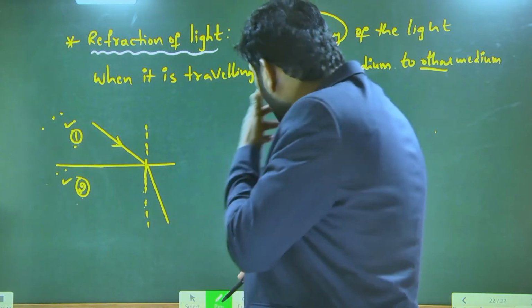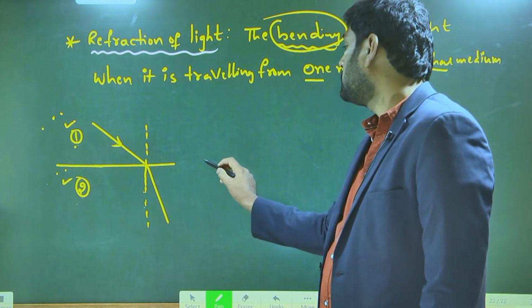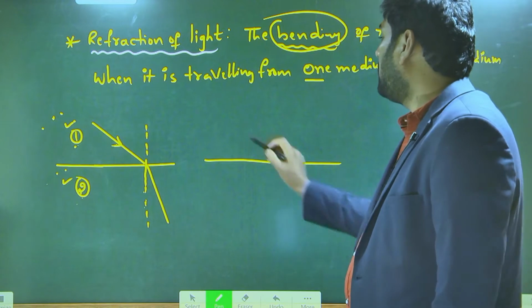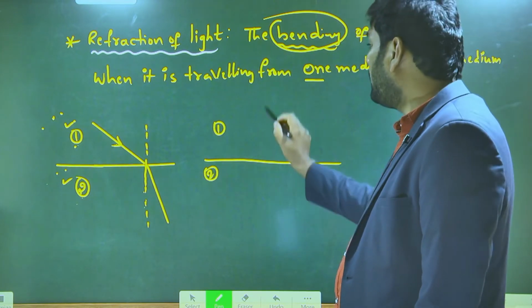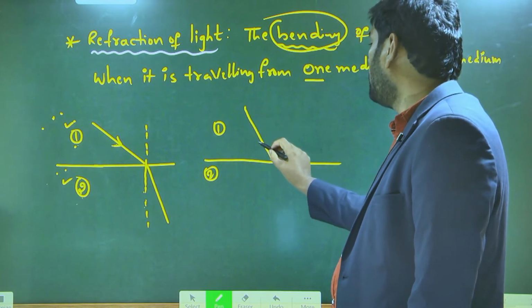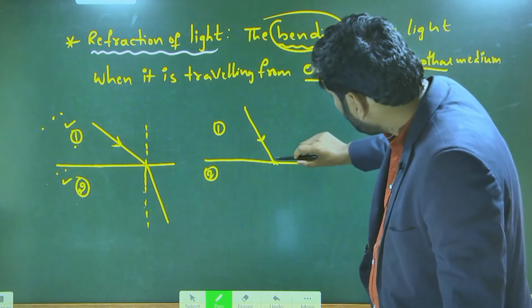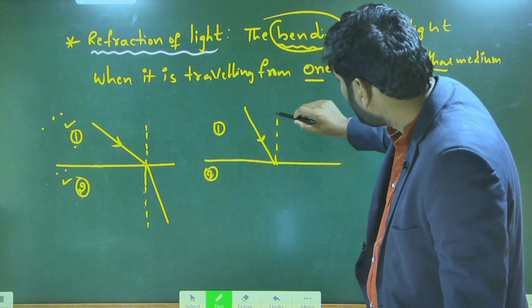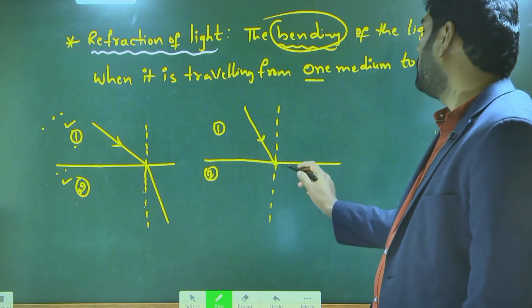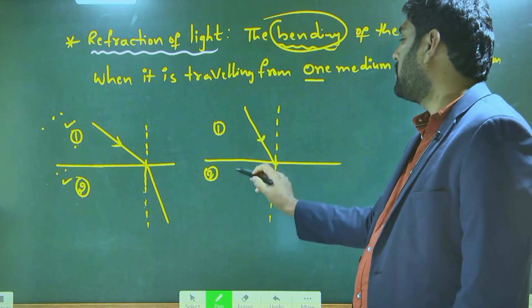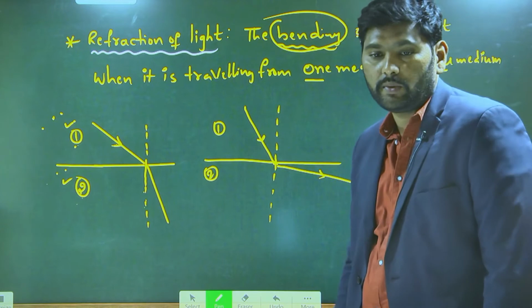Not only this way, we have another possibility of bending. Let us see the other possibility. Again, this is one medium, this is the other medium. The light ray is traveling from one medium to another medium. This point is called the point of incidence. Here you can draw the normal. This is your normal. Now here, the light ray is traveling from one medium to another medium. This bending is also possible. Understand?